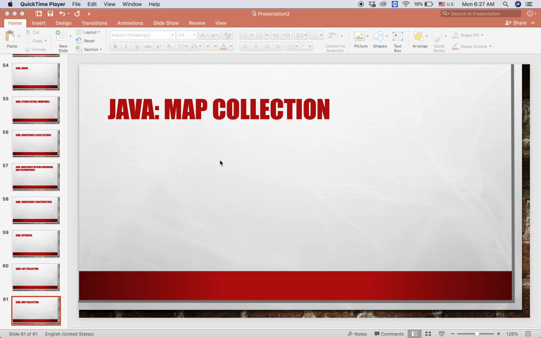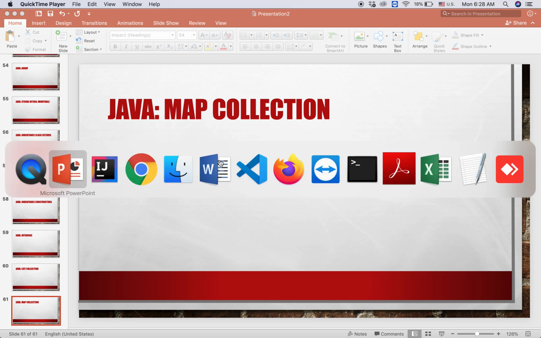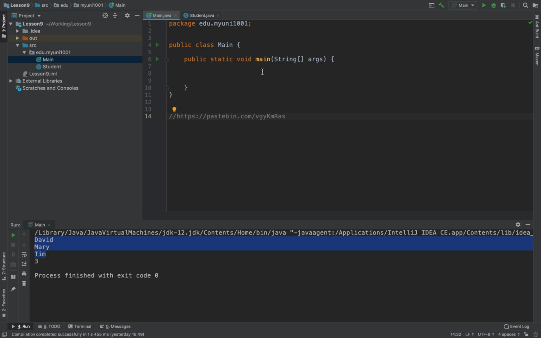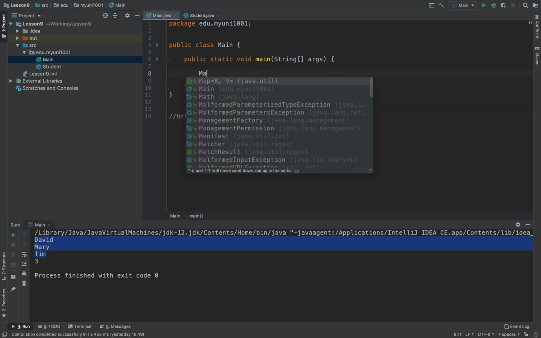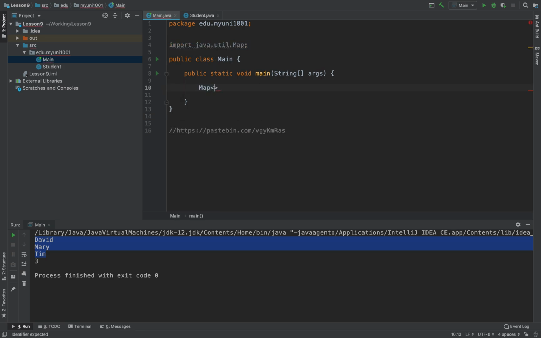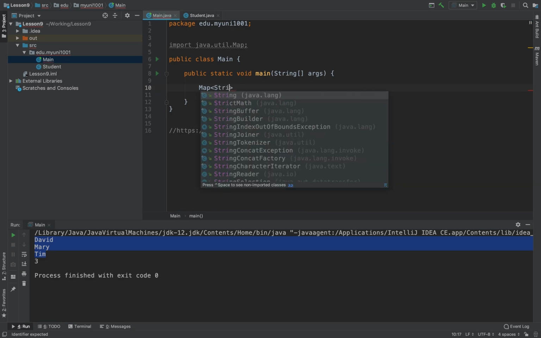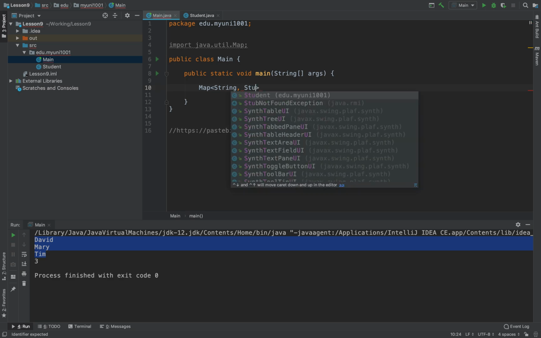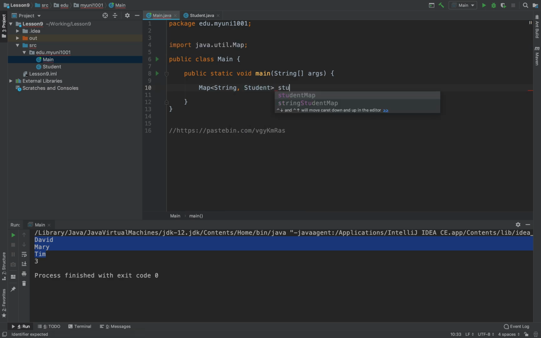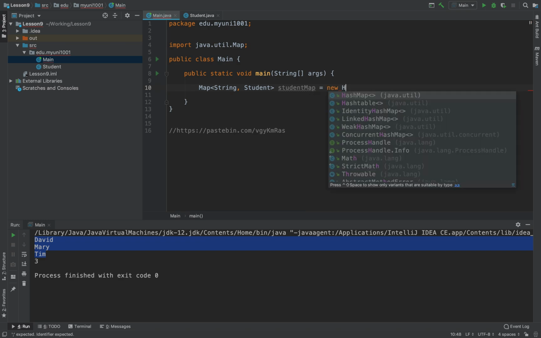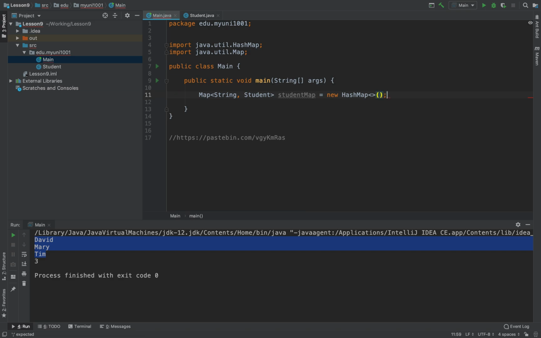Everyone, today I show you how to use map collection in Java. So let's start. We declare a map by typing map. A map is a set of keys and values. We'll have a key of string and a value of, let's say, student objects. Let's say this is a student map. And then there are different implementations for maps, such as HashMap. So we use HashMap here.